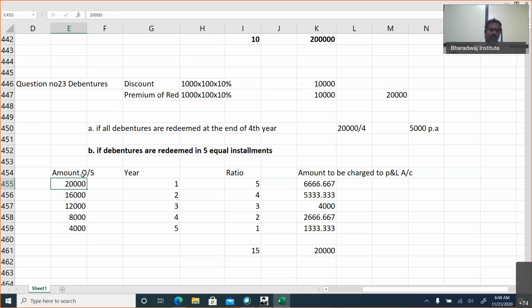Done. So this is a most important objective type question in debentures, especially this part B. They may ask you what is amount to be written off for the 4th year, or for the 5th year, or for the 3rd year, or they may ask everything. If they ask everything, they will give you options A, B, C, D, like that. They may give you options where for 4 years the amount will be given, so you have to choose the amount properly. But I hope it will be tested only for one particular year, so that if the students are not strong in the concept, they'll do a mistake.